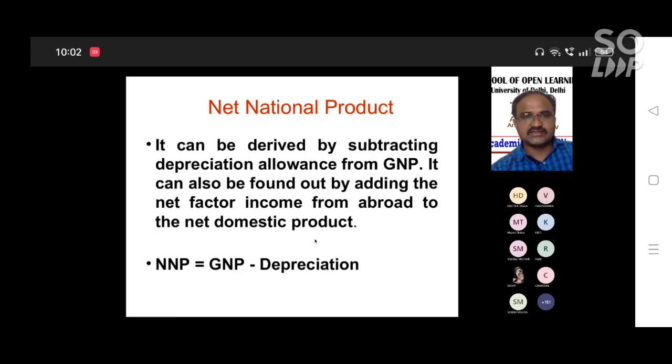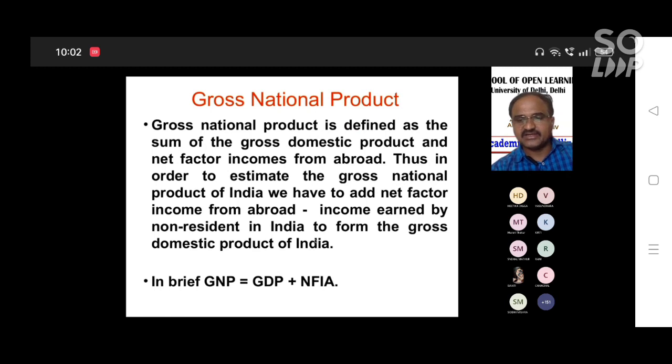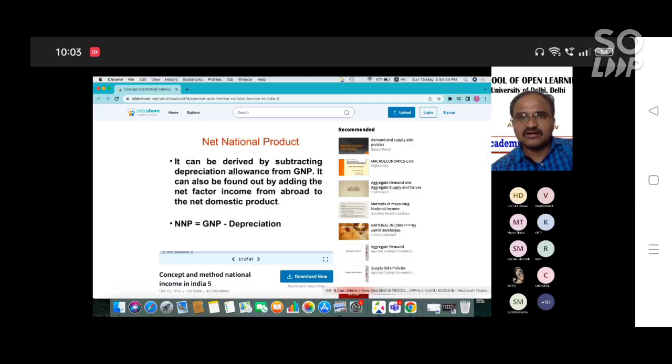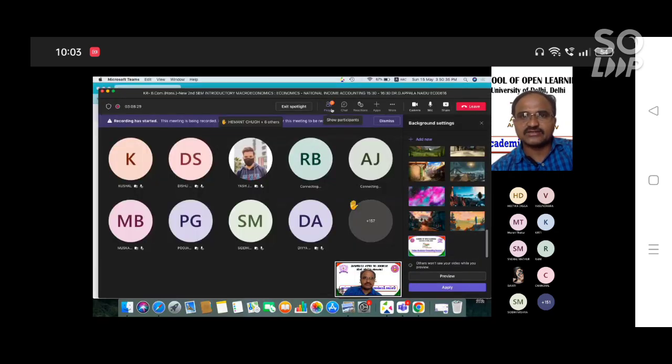Whatever we have discussed is the same. GDP plus NFIA is GNP, gross national product, and NNP is equal to GNP minus depreciation. Got it? I hope you follow my class. If you have any comments or doubts, please ask; in the last 10 minutes we are taking questions and answers so that we can clarify the doubts.